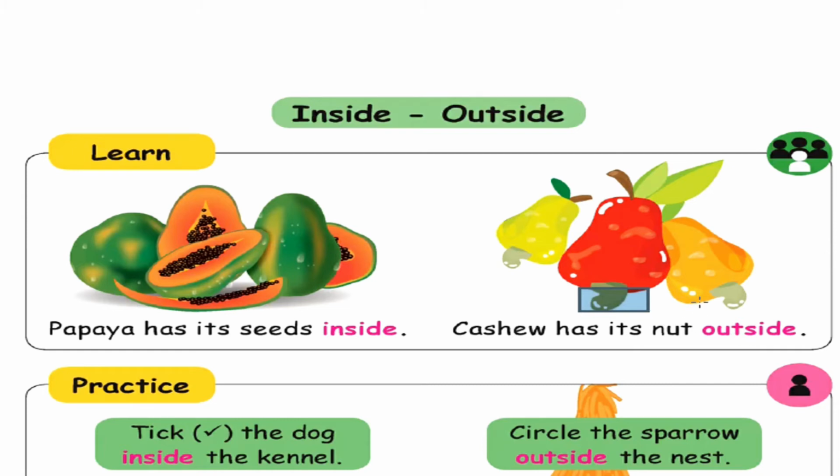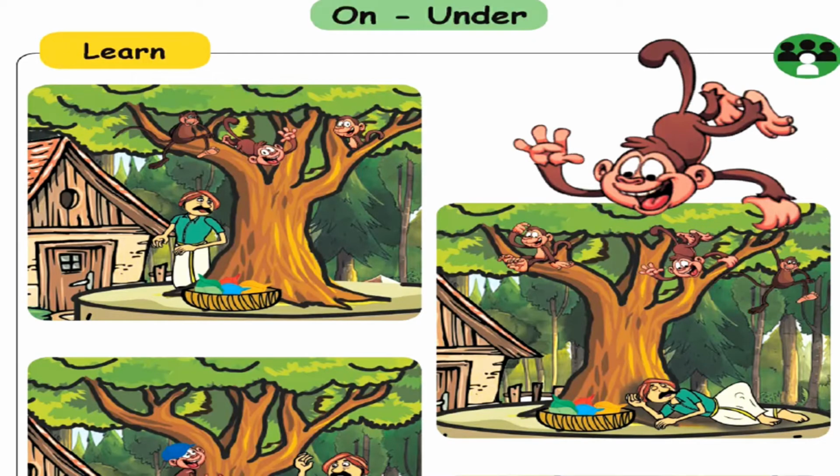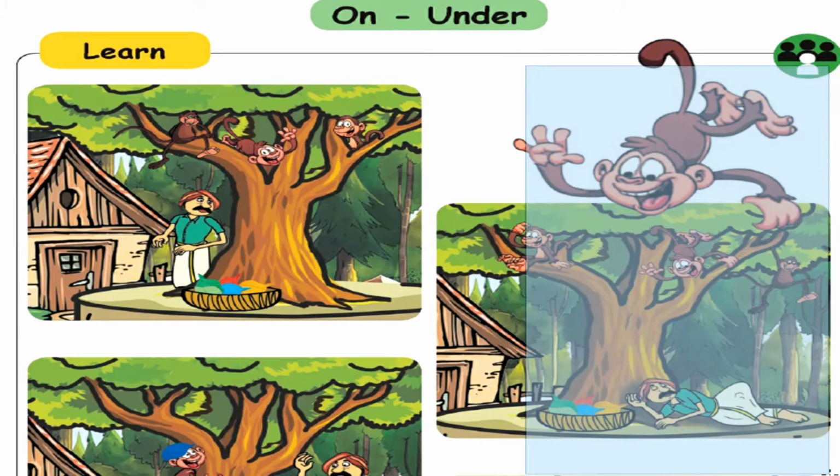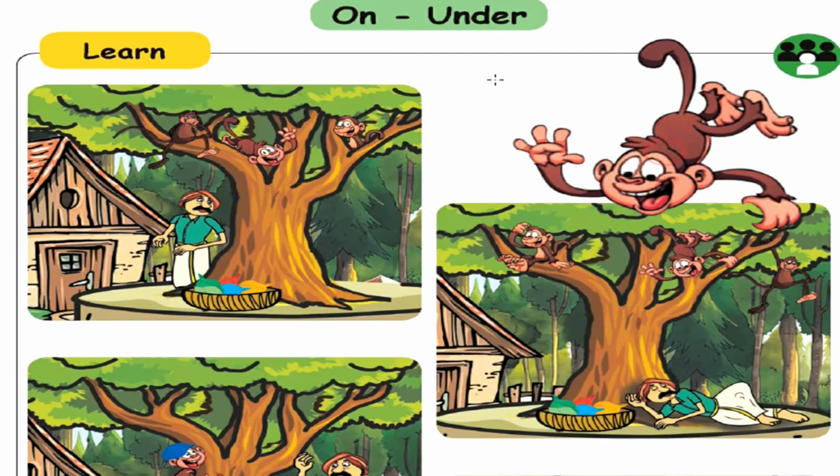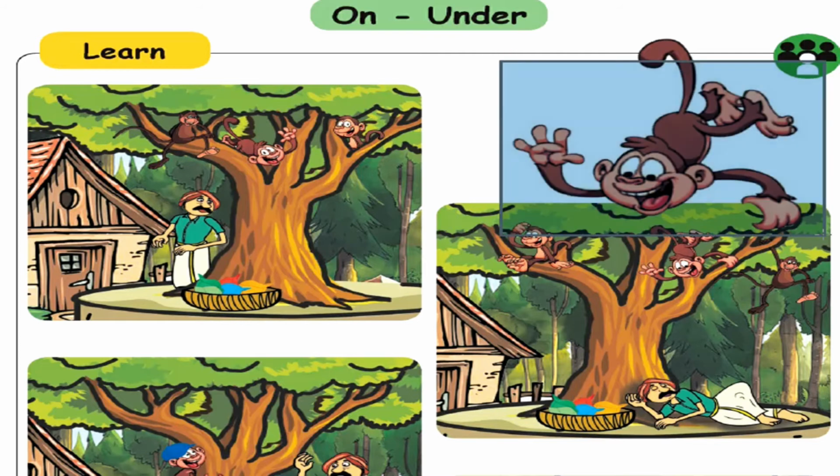Let's move to another place. Kids, look. There is a tree, a monkey, and a caterpillar. The monkey is on the tree. Where is the monkey? The monkey is on the tree.